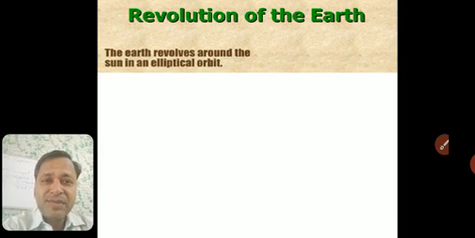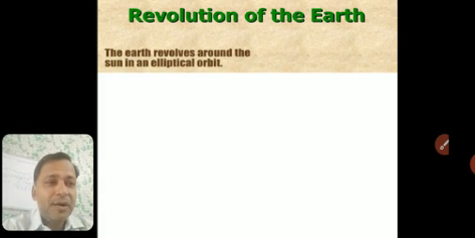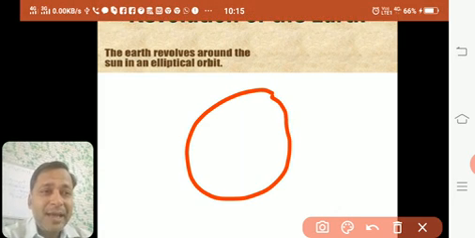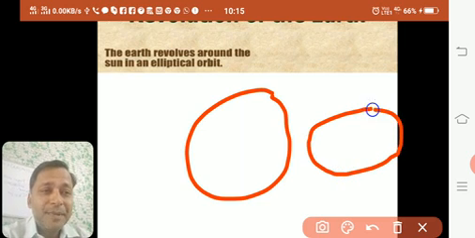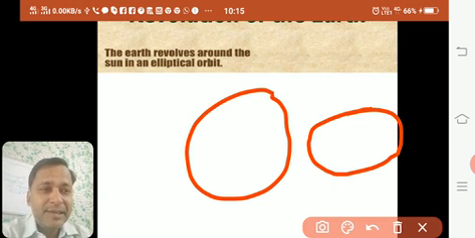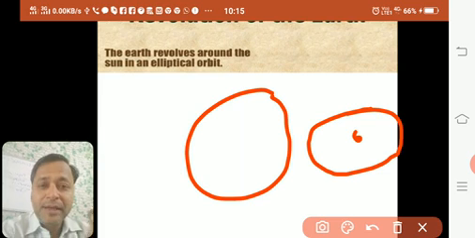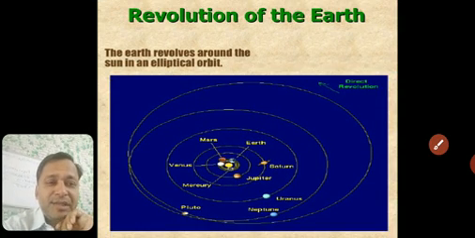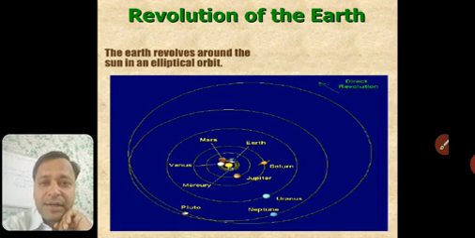The Earth revolves around the Sun in an elliptical orbit. It is not a circle. It is elliptical like this, like an egg-shaped ellipse. Here the Sun is in the center. So this is called an elliptical orbit. You can see the orbits now. These are orbits of different planets. Can you see this? Different orbits.